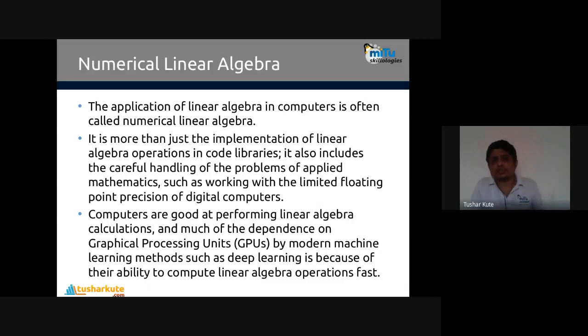There is another concept called a tensor. Tensor is an idea used in deep learning, and with its help array processing is done at a very high level. So we'll be starting basically from this session. Modern deep learning machines are powerful because of their ability to compute linear algebra operations fast. They have multiple cores, microprocessor cores, the task is distributed among the different cores, and the results are combined together at a central location.